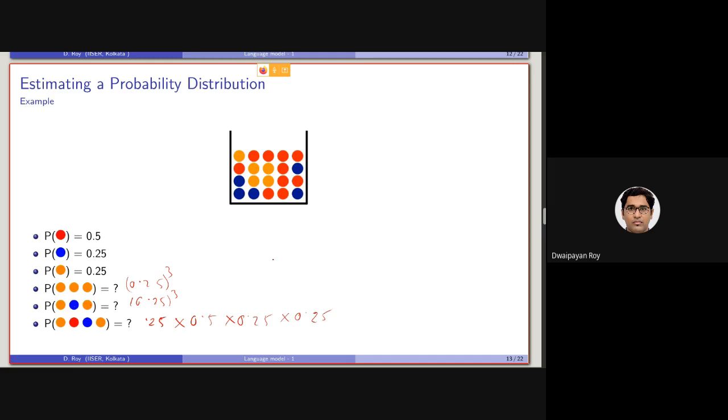Now, from this concept, that the individual balls are considered independent while drawing from the urn, and with replacement, we can replicate this if we consider this urn as the document and the individual balls as the terms, and the entire thing is basically the document.